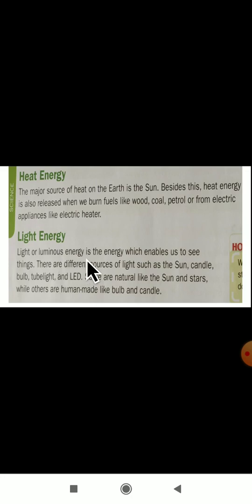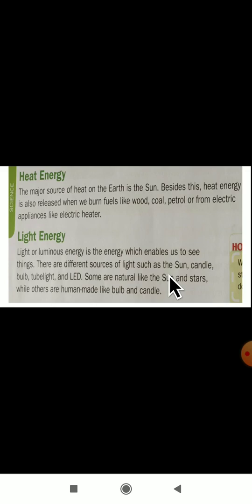Light, or luminous energy, is the energy which enables us to see things. If there is light energy, only then can we see things here. There are different sources of light such as the sun, candle, bulb, tube light and LED. These are some of the sources of light.